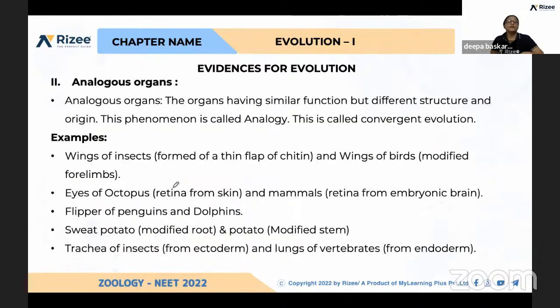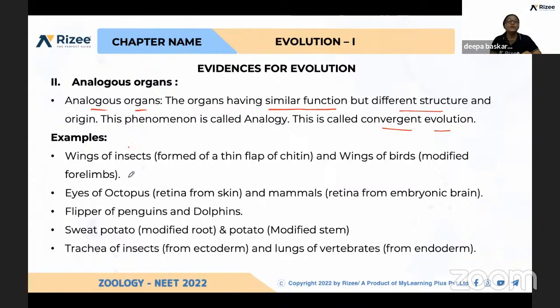And again, next is analogous. So analogous organs means these organs have similar function but differ in their structure, exactly opposite to homology. And this is called convergent evolution. So different structures, but they have similar functions. These different structures have evolved from different species, but they are doing the same function. This is called analogous and convergent evolution.